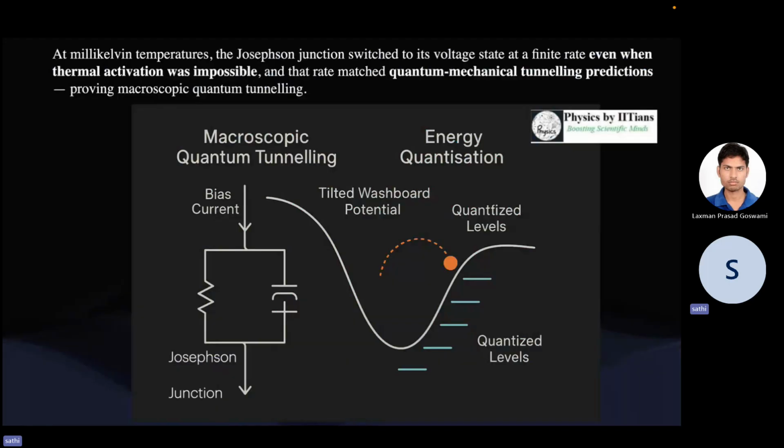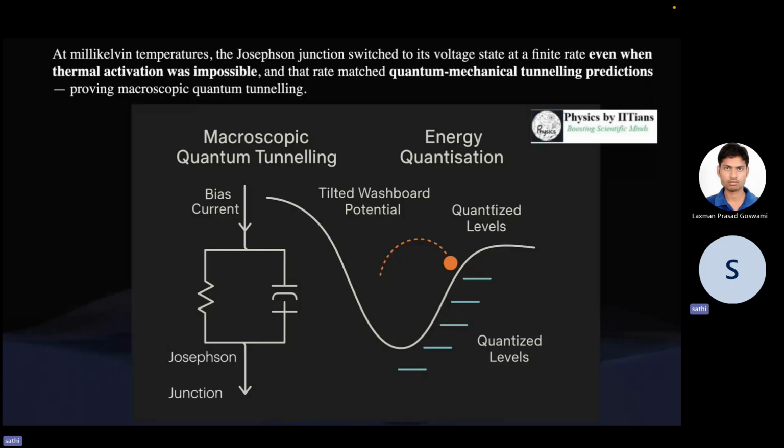And once we have these quantum mechanical tunneling predictions, we are able to see these quantized levels in electronic circuits. That's why it is important that the Nobel Prize has been given for two concepts: one is macroscopic quantum tunneling, another is energy quantization, shown in an electric circuit.